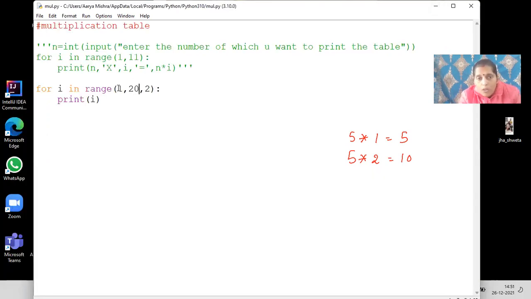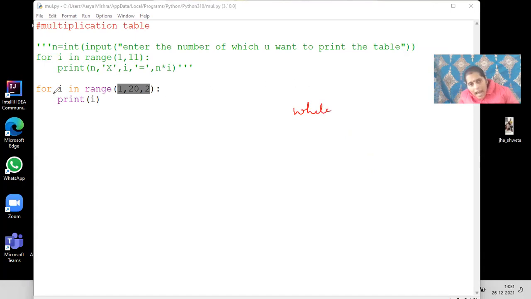See, in for loop, all the three things come in a single statement, right? In while loop, what will be the syntax for writing while? Just say I ka first value is written here, I will take the I ka first value before the while loop. Then here I will write the condition like I is less than 20, colon, print I, and the increment part also I will write here. I is equals to I plus 1. I will write it over here only.